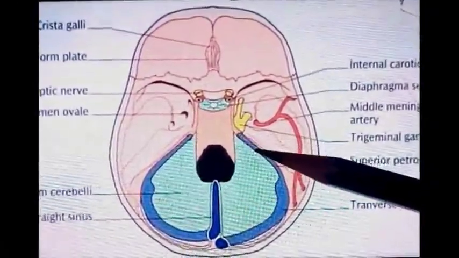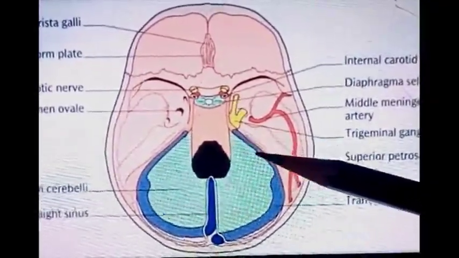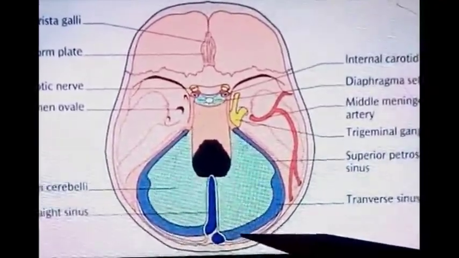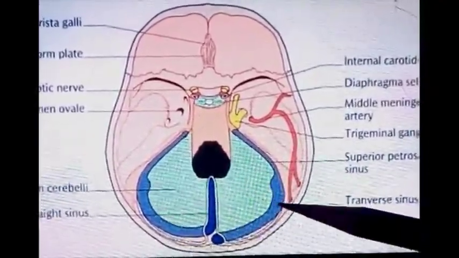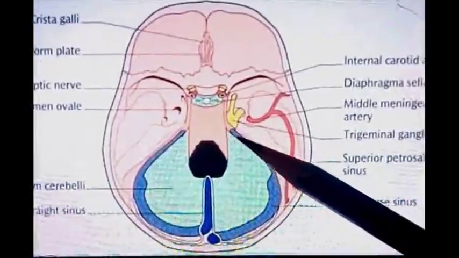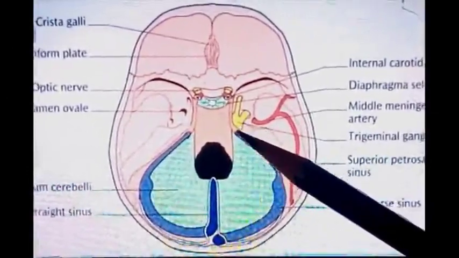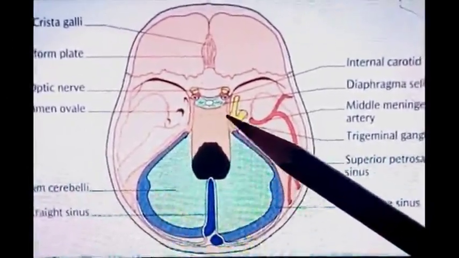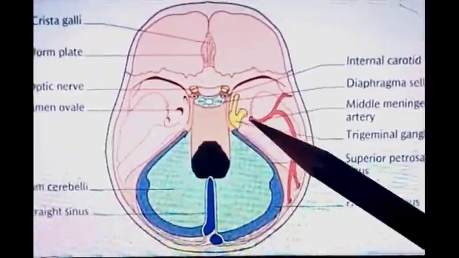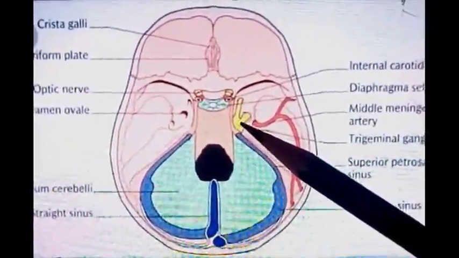Venous sinuses are related to the tentorium cerebelli. The anterolateral part is related to the superior petrosal sinus, and the posterolateral part is related to the transverse sinus. At the anteriormost part of its attached margin, it gives an extension or a recess which encloses the trigeminal ganglion. Here this yellow colored structure is the trigeminal ganglion, that is the ganglion of the trigeminal nerve.